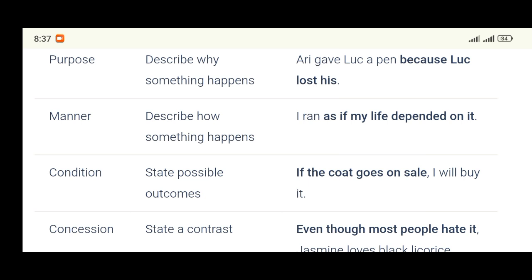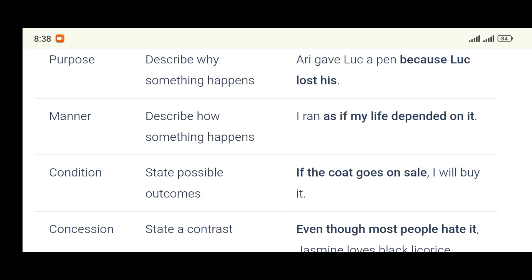Condition is, if you don't do this, a particular thing will not happen. Or it is only when you do this that this particular one will happen. Just like when we were young, you will say, if you don't wash plates, you will not eat. So what is the condition? On what condition should we eat? It is when we wash plates.